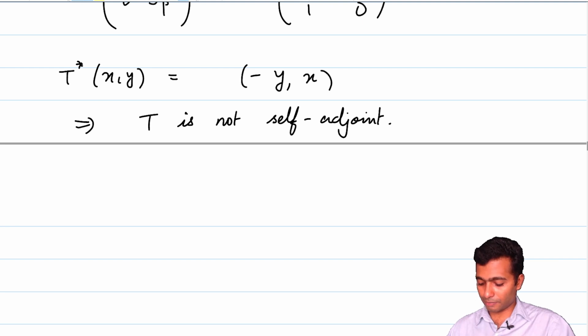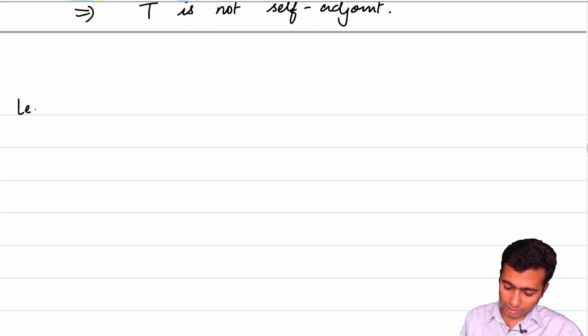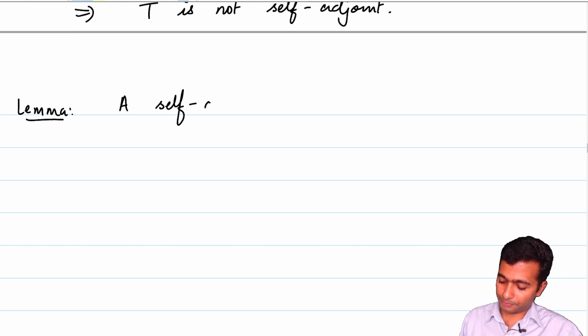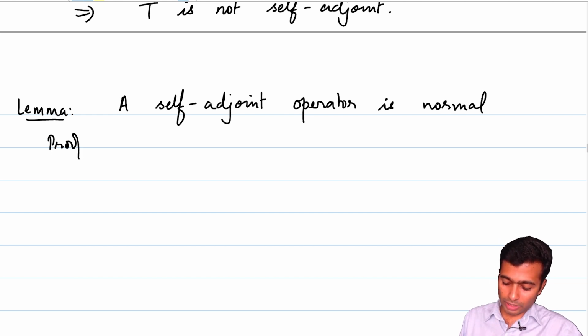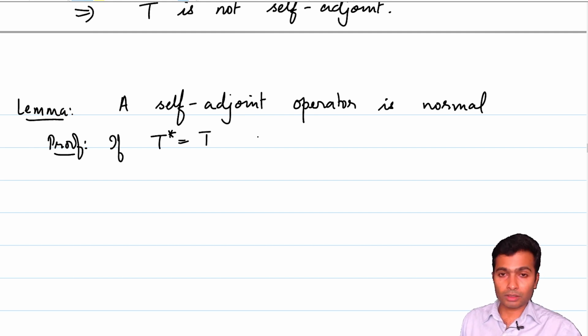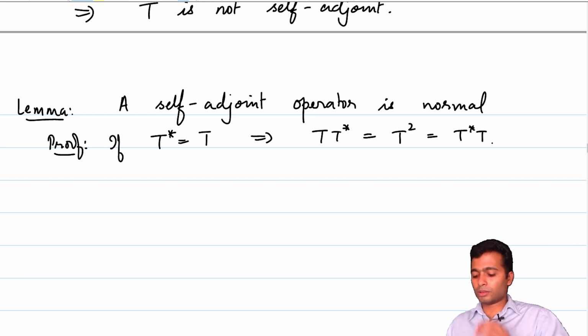Okay, so maybe I should make a small lemma here. It's a very straightforward observation. Self-adjoint operator is normal. Self-adjoint operator is normal. And why is that the case? Well, it's a one-line proof. If T star is equal to T, this would imply T star T is equal to T square, which is the same as T T star, and hence it is normal. So it's a straightforward observation to see that every self-adjoint operator is a normal operator.